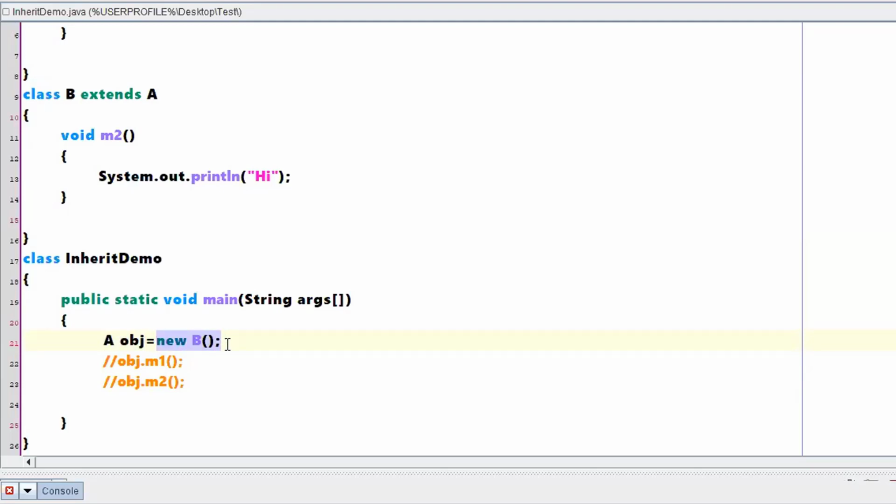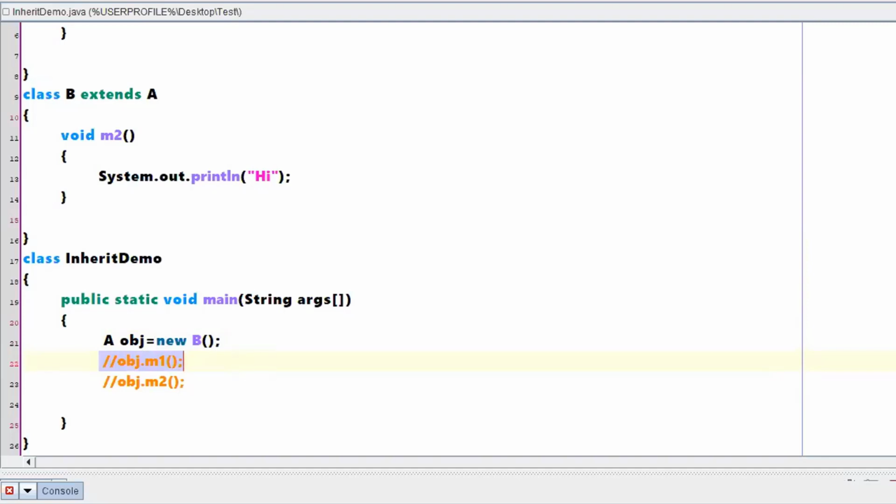The second conclusion: yes, this is feasible, but using a parent class reference, you can only call parent methods, not child methods. Clear with the conclusions?